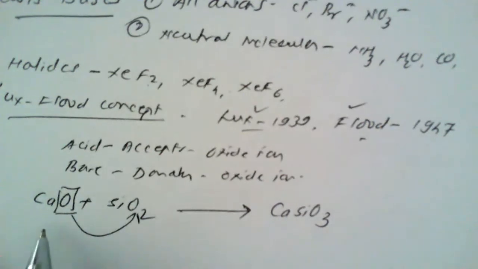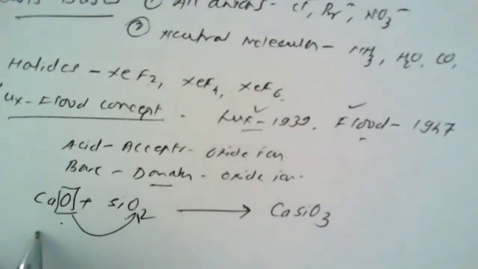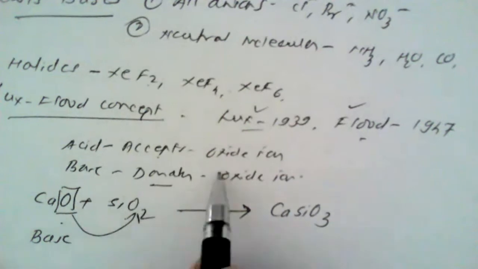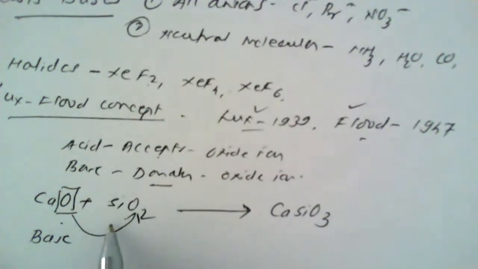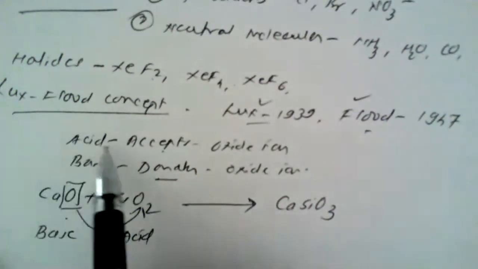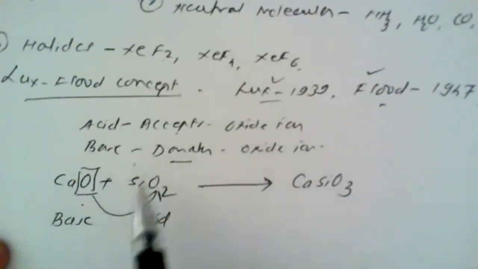As calcium oxide donates its oxide ion to silicon dioxide, it is a base, and as silicon dioxide accepts the oxide ion from calcium oxide, it is known as an acid. So this is how the acid base concept according to Lux Flood is exemplified.